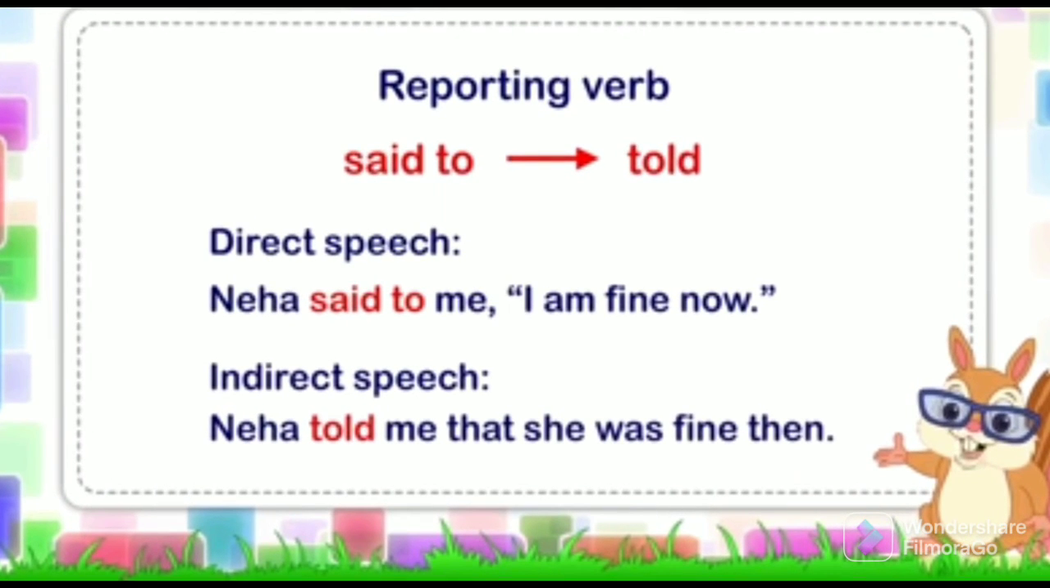When the reporting verb is said to, then it will be changed into told. For example, Neha said to me, "I am fine now." Then, while converting into indirect speech, we will convert said to into told. Neha told me that she was fine then.